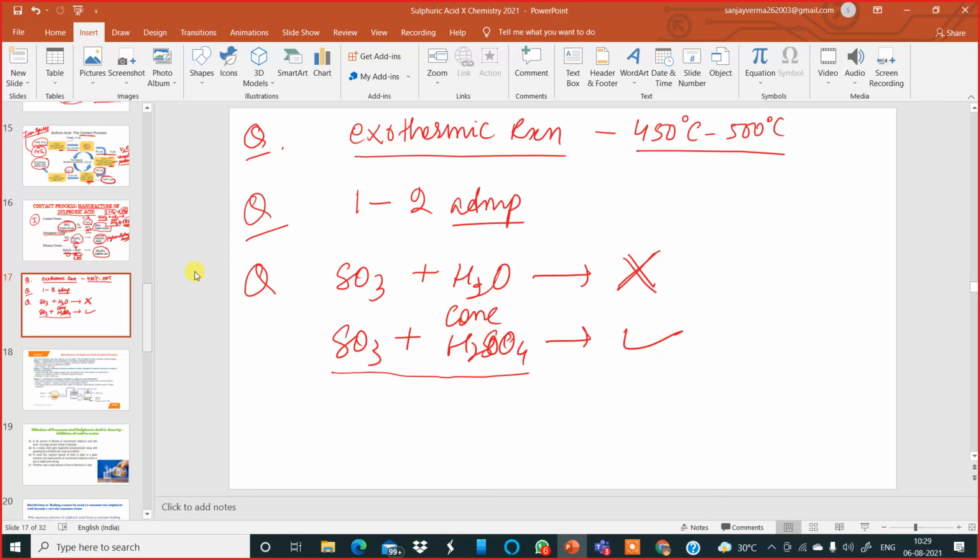I have mentioned the question and answer in the previous class also. Yes, it is dangerous. In what way does the reaction become dangerous? That is important to understand. Because sulfur trioxide reacts with water and forms sulfuric acid vapors. Not a splash over here. If you try to dissolve sulfur trioxide in water...